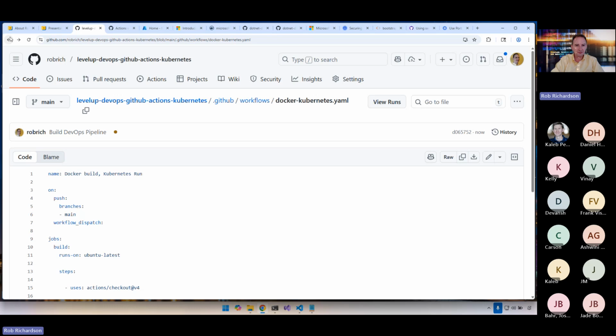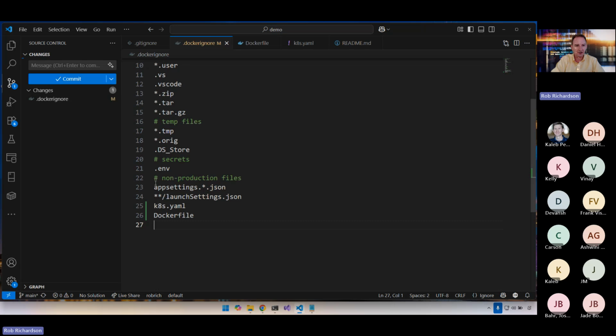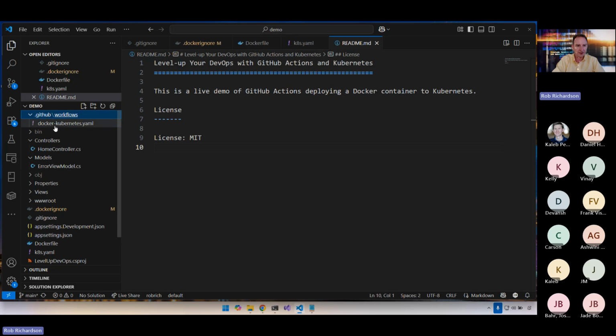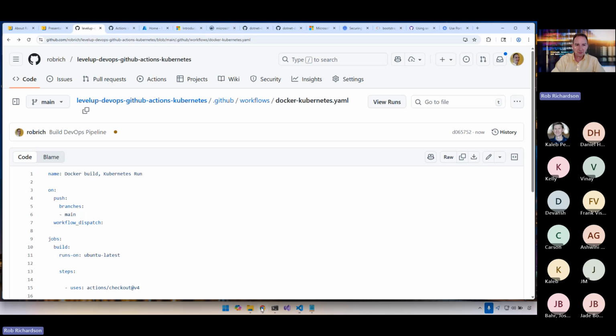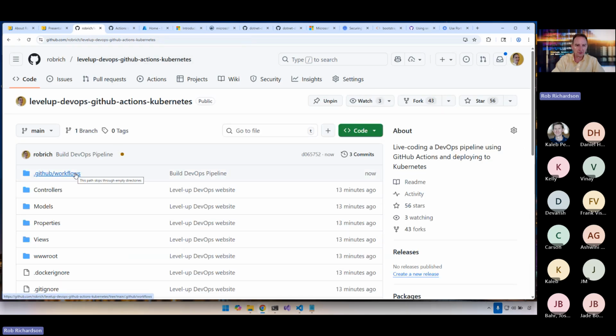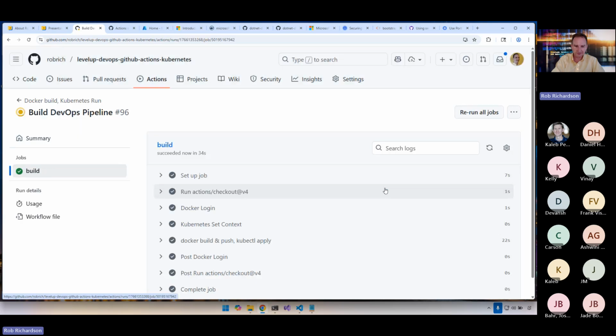Or because it's just a file, we can come in here and we can say git pull, and we can continue editing this file here in our project. So I can just pop open this file and I can start to make changes. Cool. But also, because we have a file inside of our .github/workflows directory, then we just kicked off a build. Let's take a look at that build.